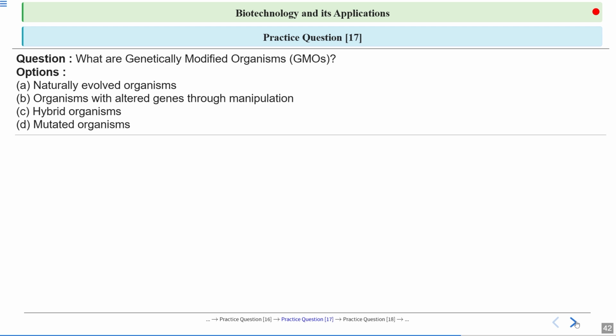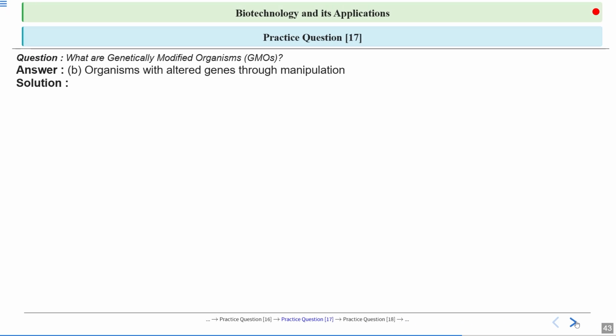Next question says what are genetically modified organisms? Is it naturally evolved organism? No. Then is it organism with altered gene through manipulation? Yes. Is it hybrid organism? Is it mutated organism? No. So this is the organism whose gene has been altered through manipulation. So answer is obviously option B.